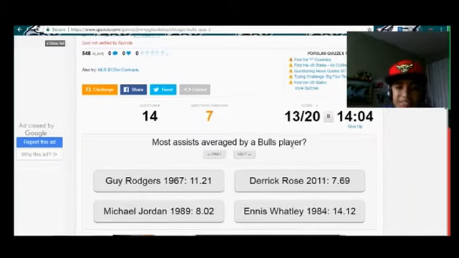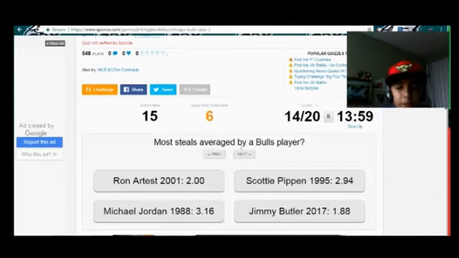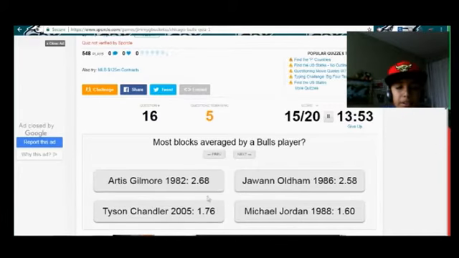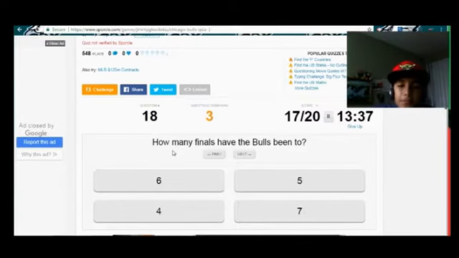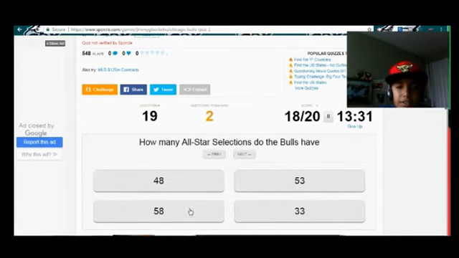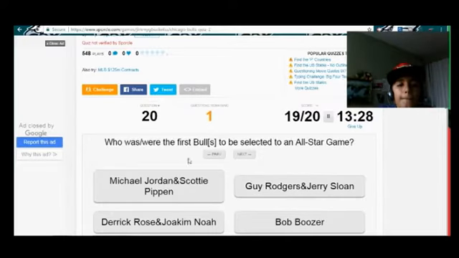Wait, most assists averaged by a player? It's Guy Rogers. Who's the most steals averaged by a player? It's Michael Jordan. Most blocks averaged by a player? I'm gonna guess Art Skim. Yes, let's go. How many championships have they won? 6. How many times have they made it to the finals? 6. How many All-Star selections have they had? 53.